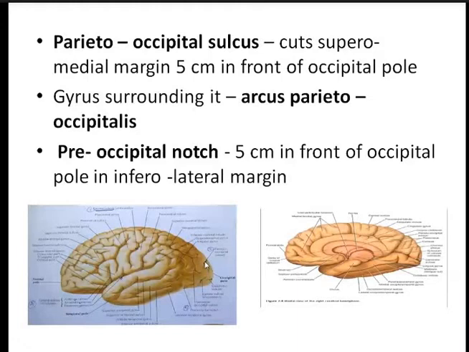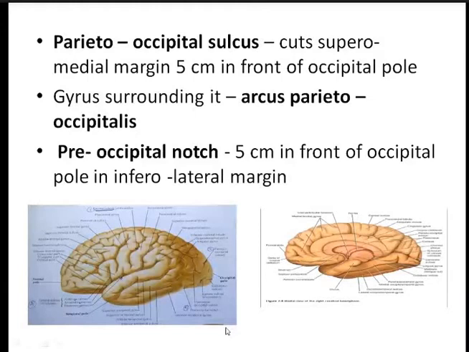So this is the parietal occipital sulcus. It is very small here, but it is more prominent in the medial surface. So this is the medial surface, and this is the parietal occipital sulcus here in the medial surface. Now the parietal occipital sulcus also cuts the superior medial border here, around 5 centimeter in front of the occipital pole.